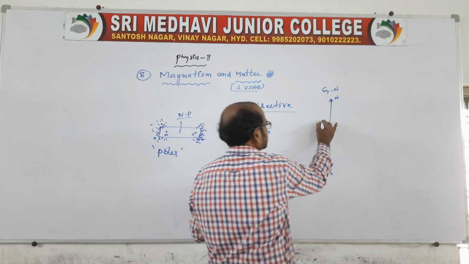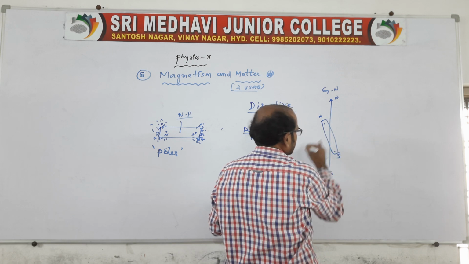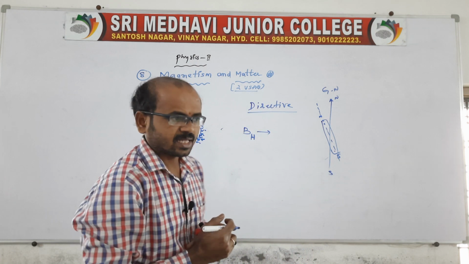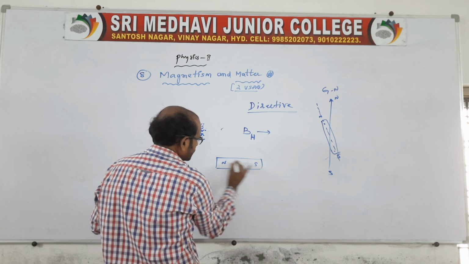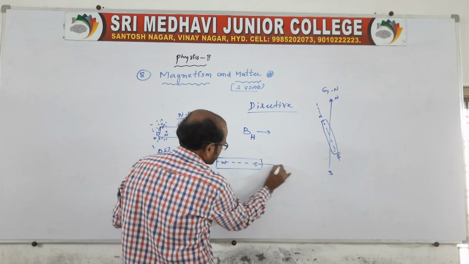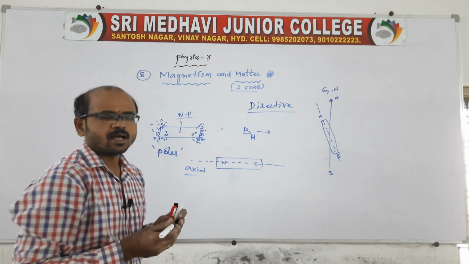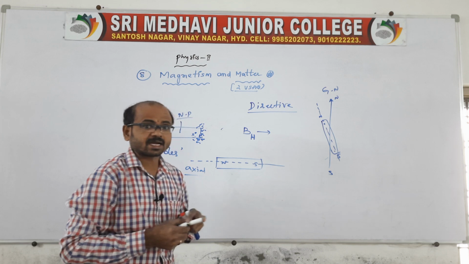So the magnet comes to rest like this, north and south. Of course, this is the magnetic axis. The axis is the straight line from north to south passing through the center of the bar magnet. We call this the magnetic axis.